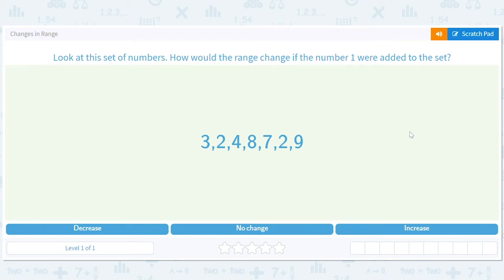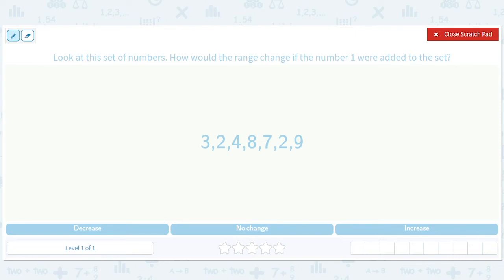Changes in range. Ooh, interesting topic. So the range is the spread of a set of numbers. You take the biggest number, you take the smallest number. So biggest number, smallest number. You see how far they are apart.